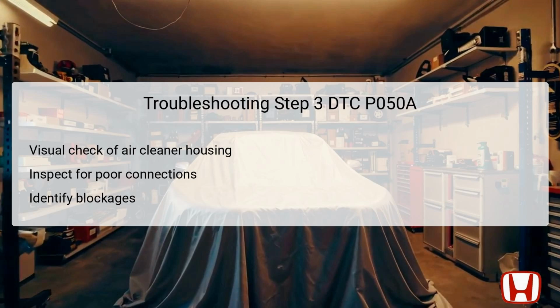A defective or poorly secured housing may cause vacuum leaks or hinder airflow efficiency. If blockages or disconnections are identified, the air cleaner housing should be replaced to facilitate optimal air delivery. Clear and unimpeded airflow is crucial for the effective operation of the PGM-FI system.